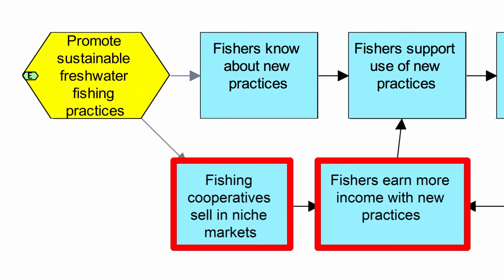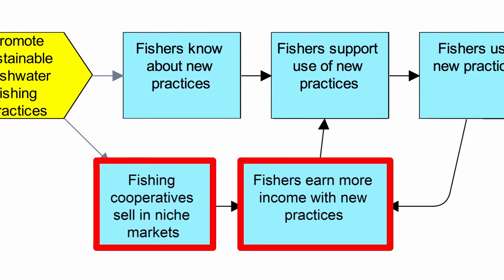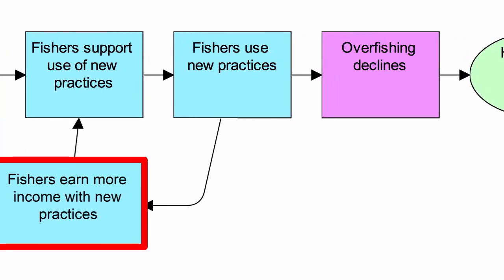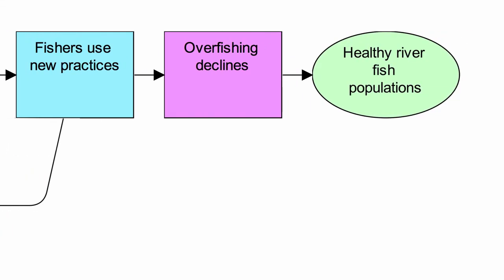This revised chain can now read as, if the team promotes sustainable freshwater fishing practices, then fishers will know about the new practices. Meanwhile, if fishing cooperatives sell in niche markets, then fishers earn more income with new practices. If fishers know about the new practices and if they earn more income, then fishers will support the use of the new practices. If fishers support use of the new practices, then fishers will use the new practices. If fishers use the new practices, then overfishing will decline. If overfishing declines, then river fish populations will reach a healthy state.